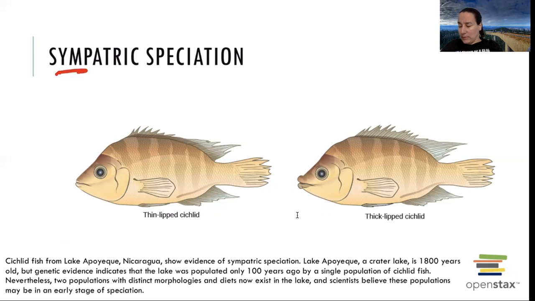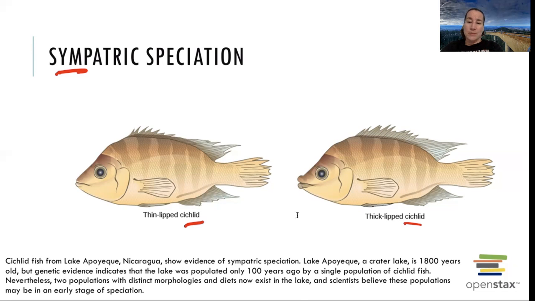Well, cichlids are an example. If you've ever seen cichlids in the pet store, cichlids have lots of big, beautiful colors. There's orange ones and blue ones and yellow ones and striped ones. Cichlids are really cool. And a lot of these evolved in the same location, in the same lake. So some of these guys may feed on bugs and some of these guys may feed on different types of plants and bugs or snails or something like that. Maybe some of these are feeding on things that only are located on the bottom of the lake.